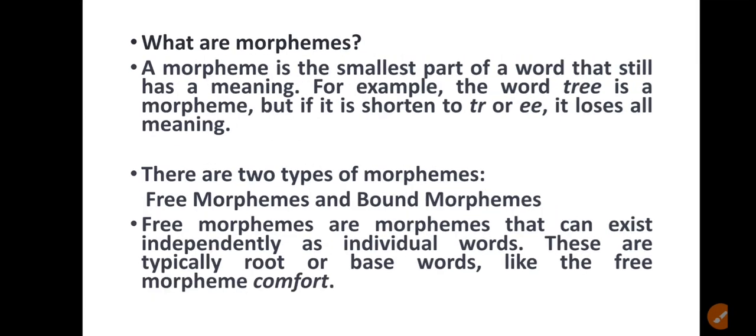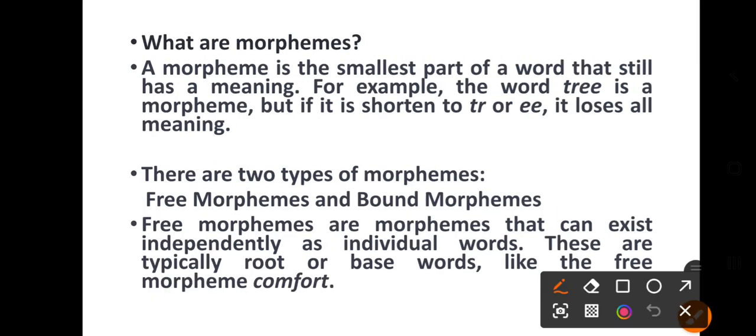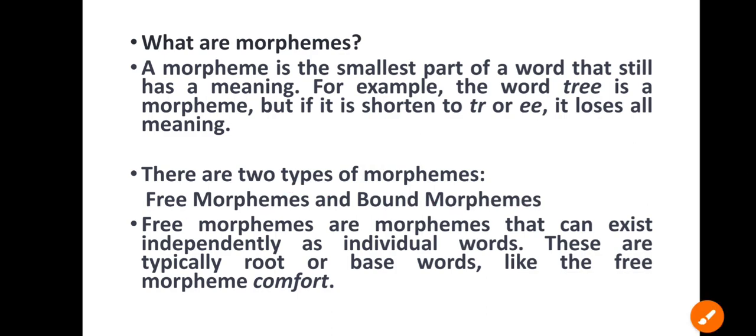Now, there are two types of morphemes: free morphemes and bound morphemes. Free morphemes are morphemes that can exist independently as individual words. These are typically root or base words, like the free morpheme comfort.